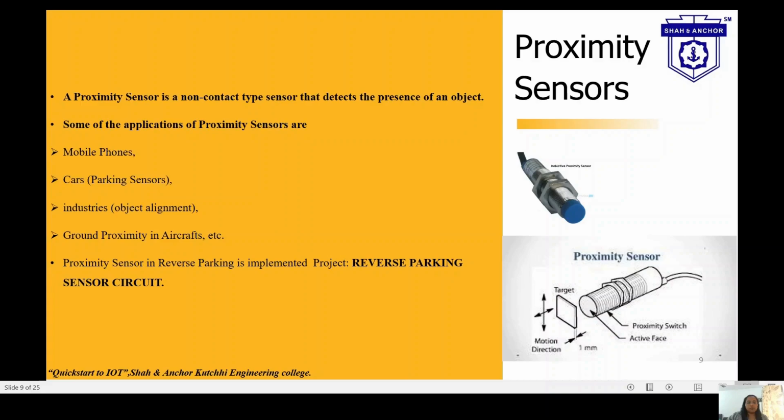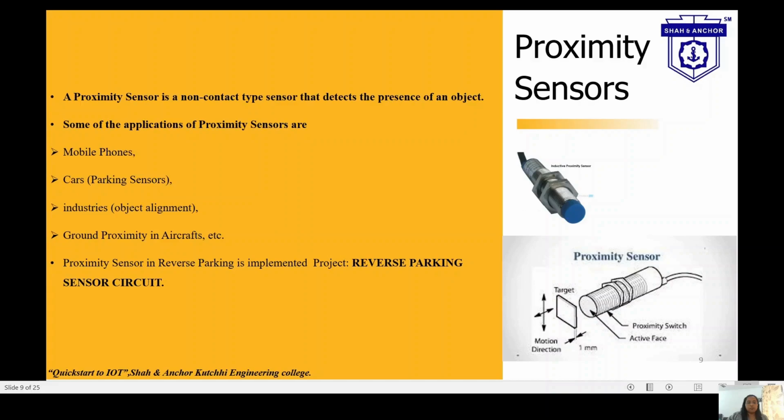Next are the infrared sensors. When an object comes in front of the sensor, the infrared light from the IR transmitter is reflected from the object and detected by the IR sensor, and thus the IR sensor detects the object. There are two types of infrared or IR sensor: transmittive and reflective.